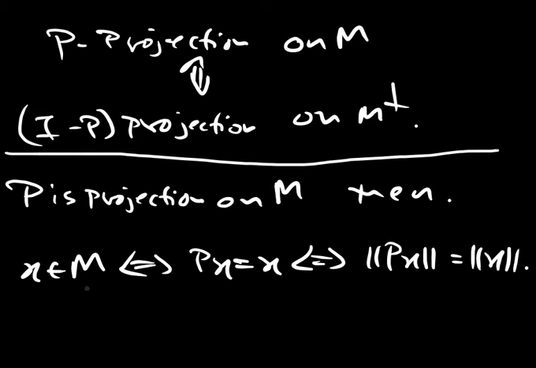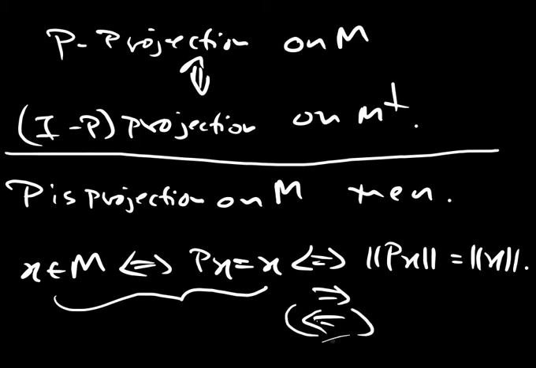What is clear from here is this direction, which we have seen. What we want is the converse also. If Px is equal to X, then the norm of Px is the norm of X. That clearly gives one direction. For the other part of the implications, the converse needs to be shown. So for that sake, let's look at the following argument.